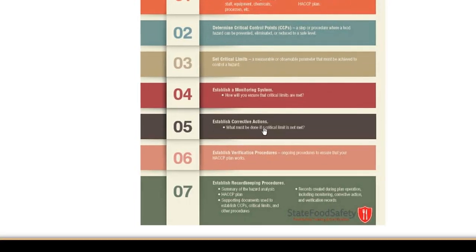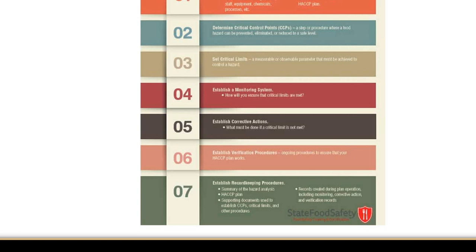And fifth is establish corrective action. What must be done if a critical limit is not met? If the temperature is not maintained properly, if the humidity is not maintained properly, what is the alternative method to move on to the next level? That is, in order to solve the problem that we are facing in the previous stage. How to correct the mistakes or drawbacks faced in step 4.